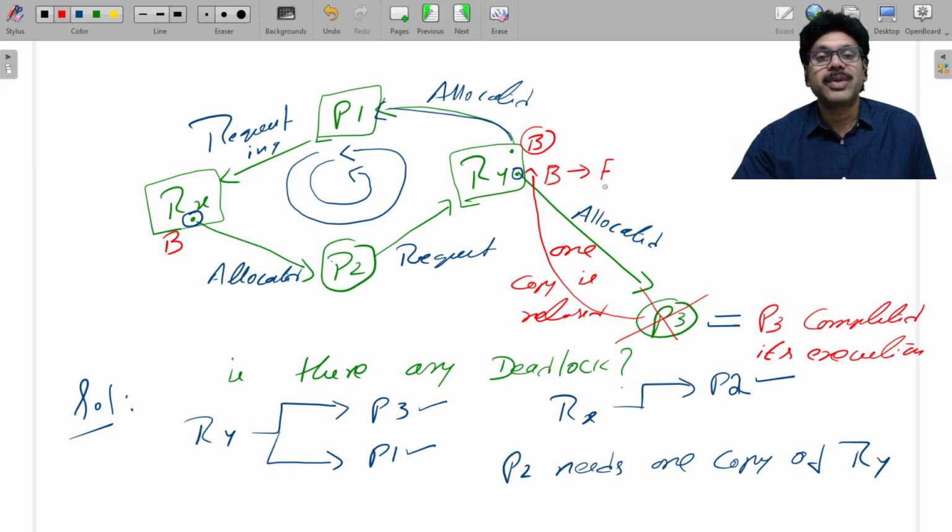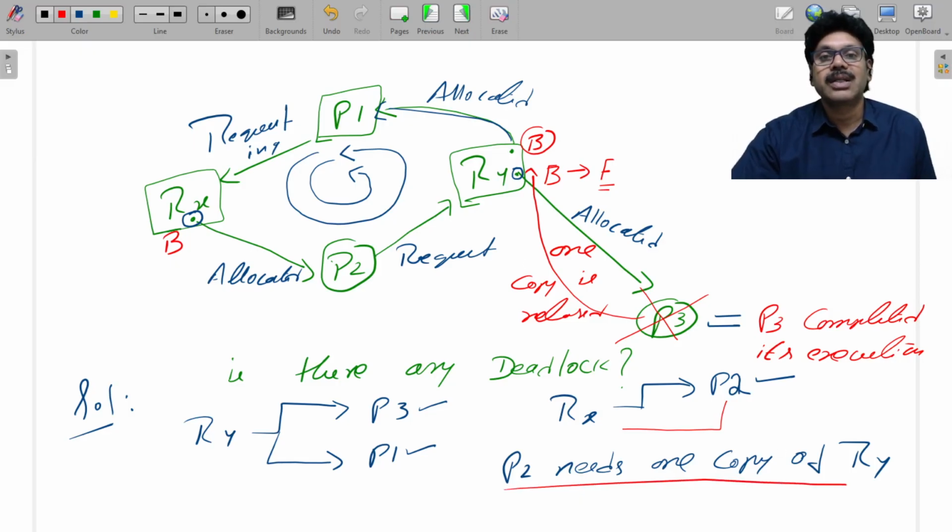Now, the resource that becomes free is being asked for by whom? P2. Then P2 will immediately get a chance at Ry. P2 is asking for one copy of Ry, right? P2 will get Ry. That's it. Then P2 executes with one copy of Ry, and the other copy of Rx as well, until it completes.